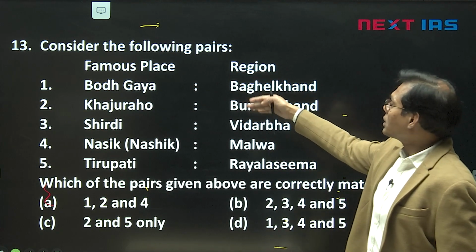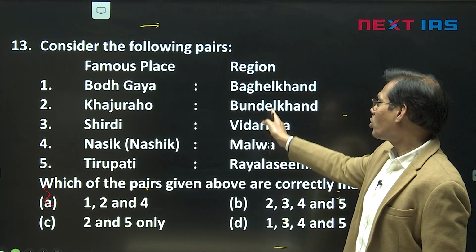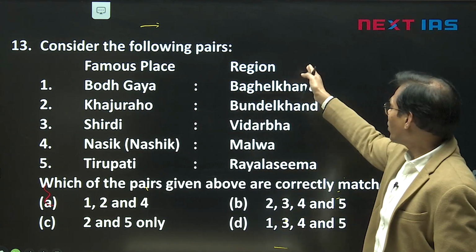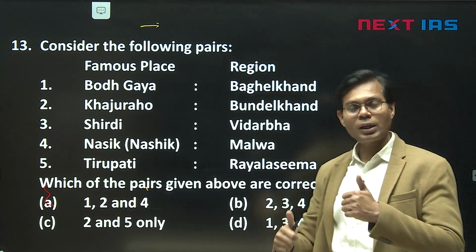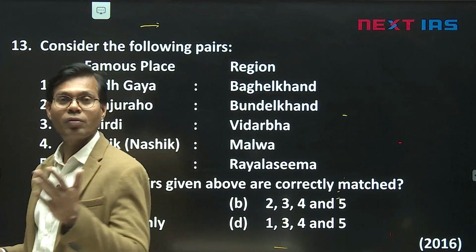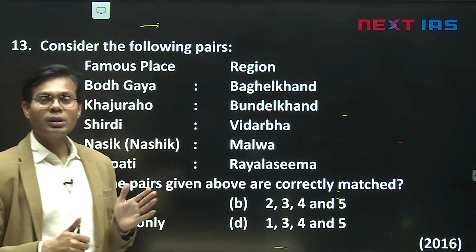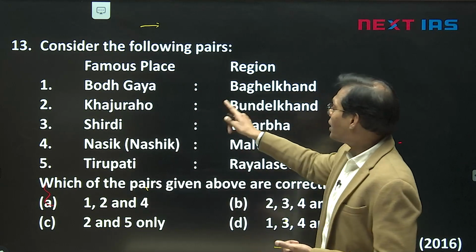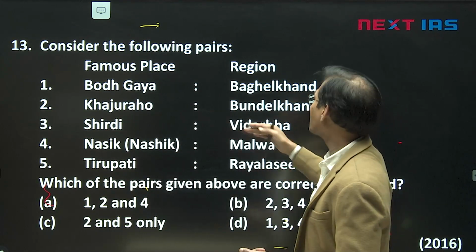Consider the following pairs. Sometimes if you check the question, it looks like art and culture on one side and geography and agriculture mixing on the other, just like geography with environmental issues, biosphere reserves. They can also ask geography with history. So: Bodh Gaya, Khajuraho, Shirdi, Nasik.